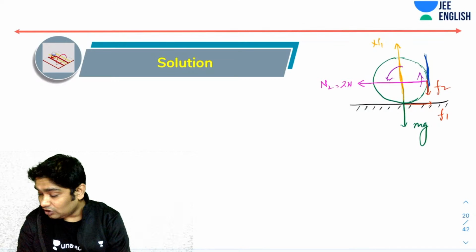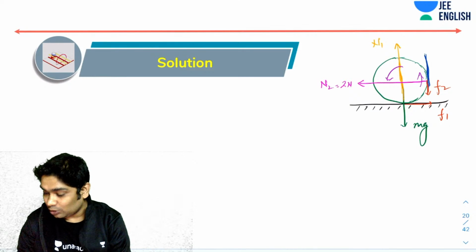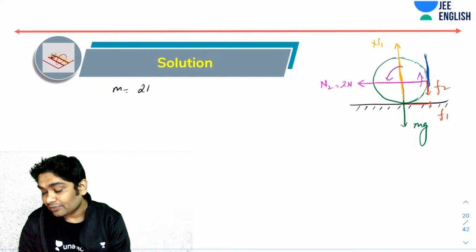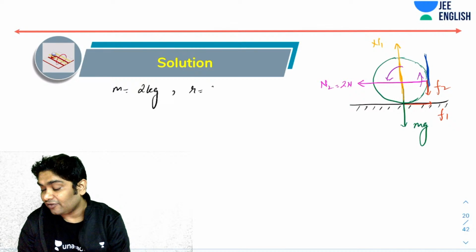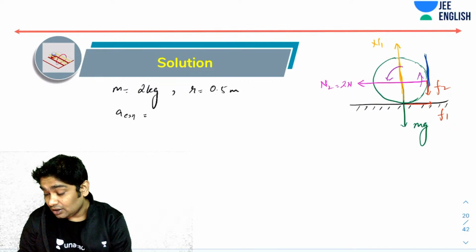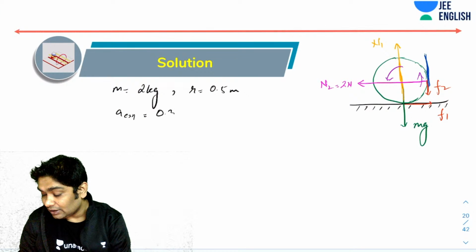I know the mass of this ring, M. Go back to the board. M was 2 kg. What was the radius? The radius was 0.5 meter. And ACM is 0.3 meter per second square.